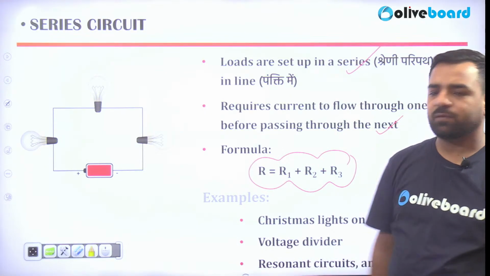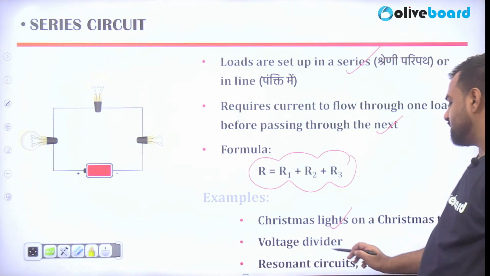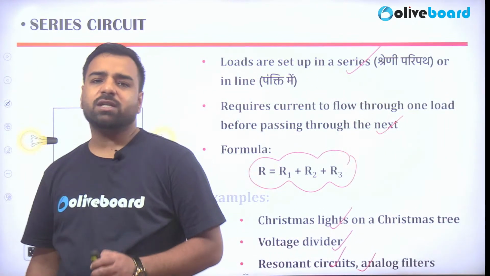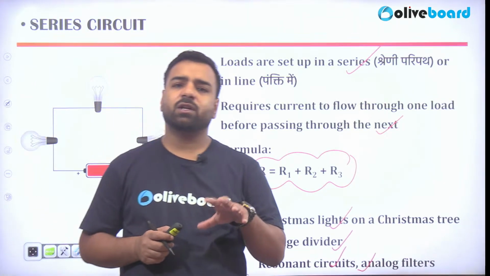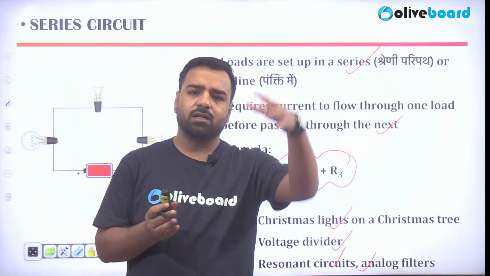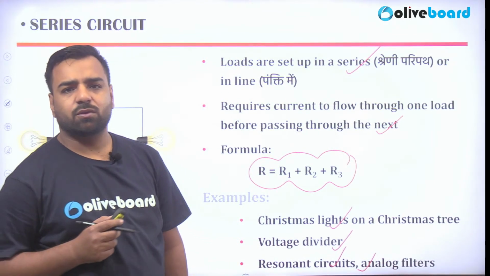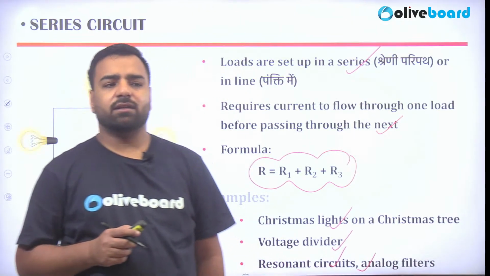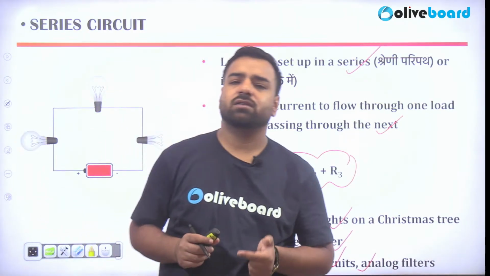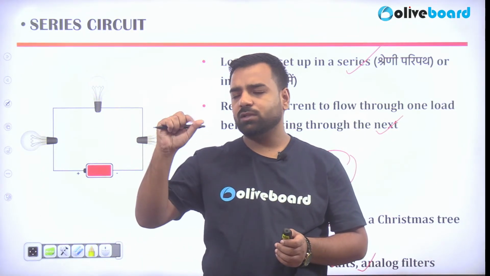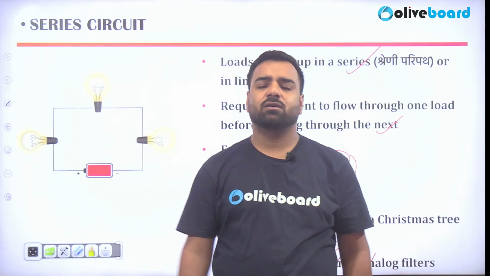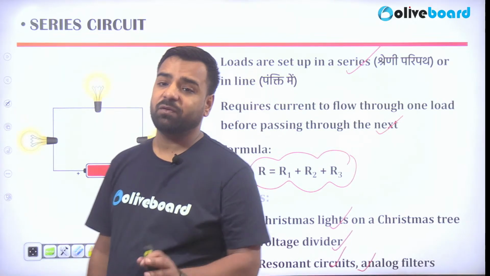So where are these types of connections found? Christmas lights on the Christmas tree, voltage dividers, resonant circuits, and analog filters are all examples of series circuits. Also, Diwali lights. So guys, you might have seen this example. During the Diwali festival, if one of the lights is not working in that whole structure, the other lights also stop glowing. Why? Because that's a series circuit. So in order to light up the whole structure again, what do you have to do? You have to just take out that fused bulb, tighten that wire, tape it and then connect it. The whole wire, all the bulbs, will start to glow again. So that's the perfect example of the series circuit.